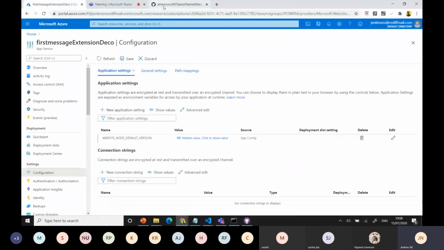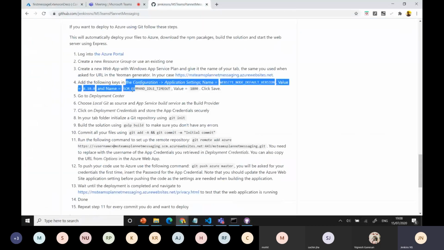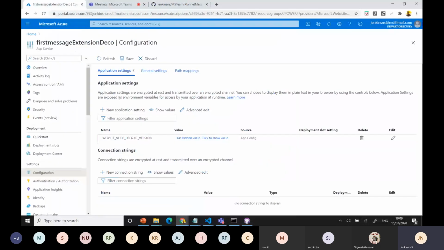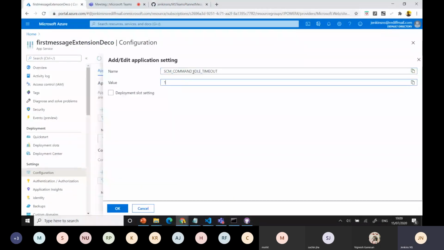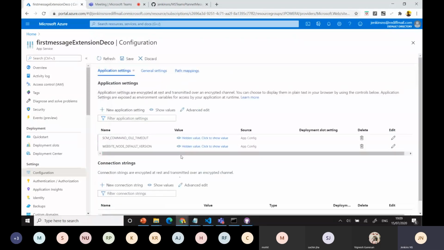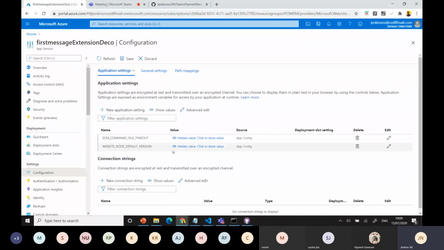Then you can add the ACM name. One more thing is the timeout; create one more setting, and the time is 1800, I think. Yeah. Okay, now I'll save it. Now you get these updates based on what version you are running and what timeout values you need to add.